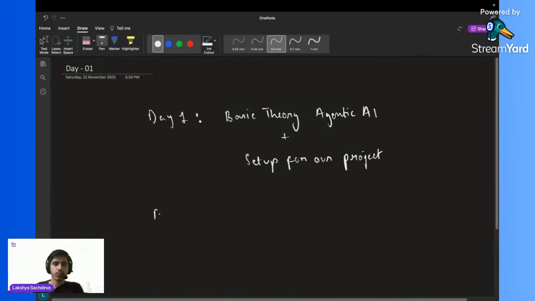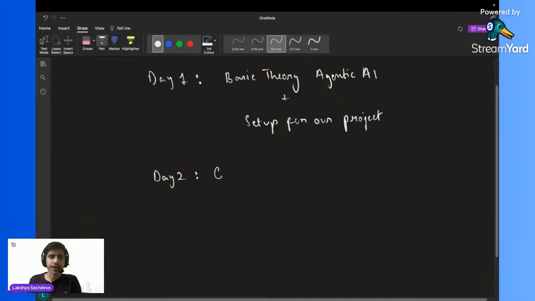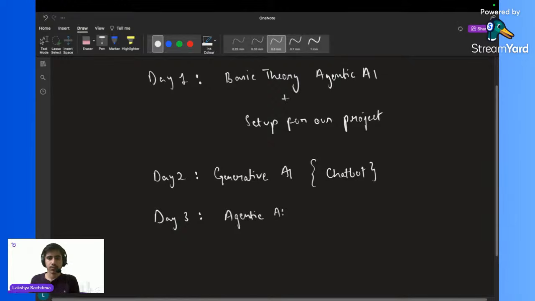On day two, we will be covering some concepts of generative AI, and we will be making a basic chatbot based on generative AI as well. Then on day 3, we will be going with the Agentic AI flow for our project. On the day 3 part, we will start the coding for our project.